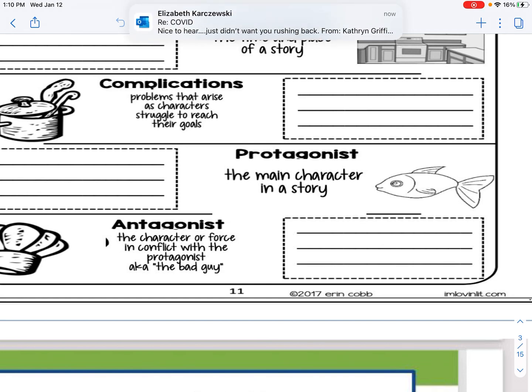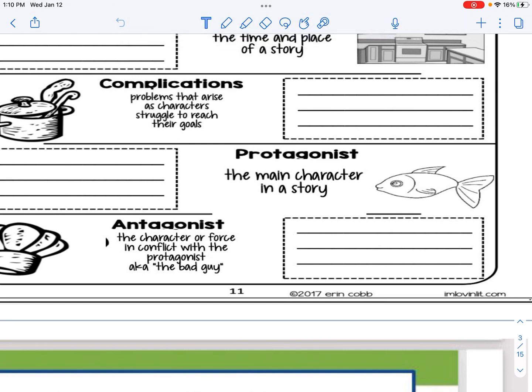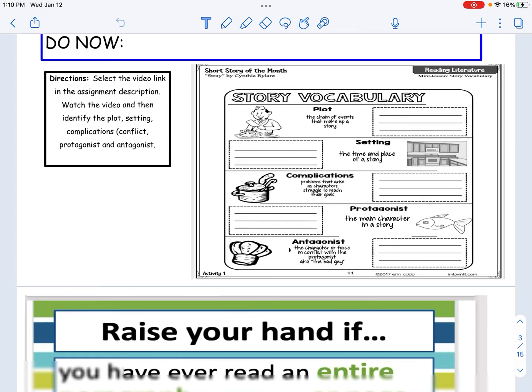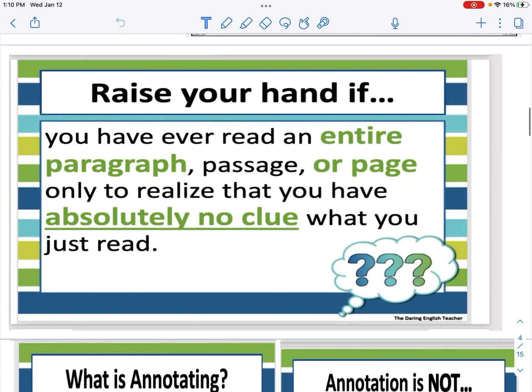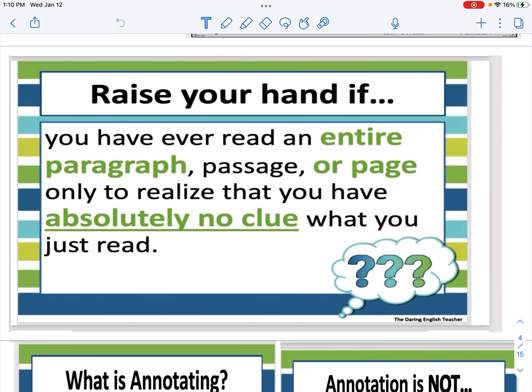The antagonist is the individual who creates conflict for the character. Remember, characters don't have to be people. They could be animals, they could be objects, so keep that in mind. At this point, go to the assignment description, select the Do Now video, pause this video, and answer these questions.